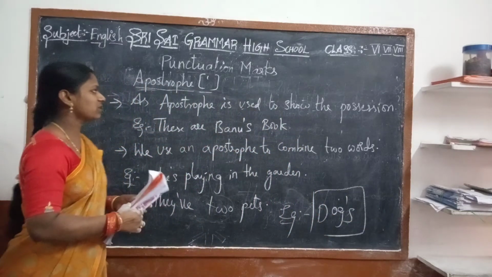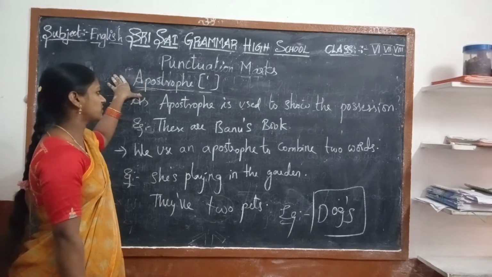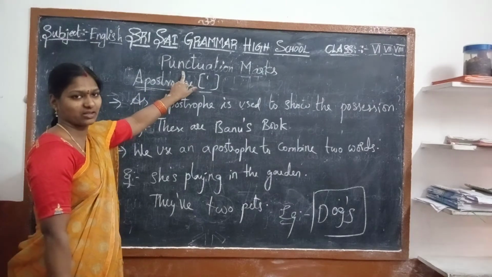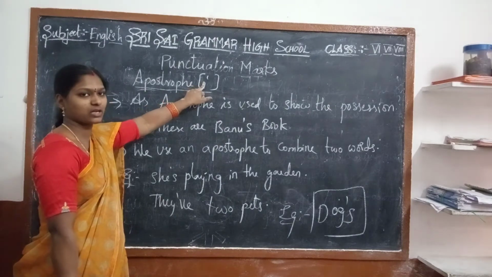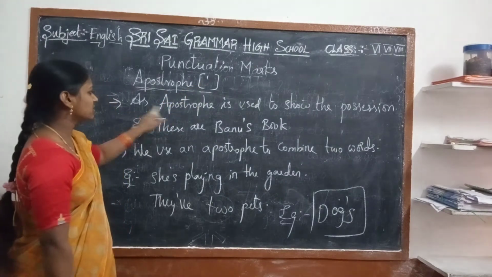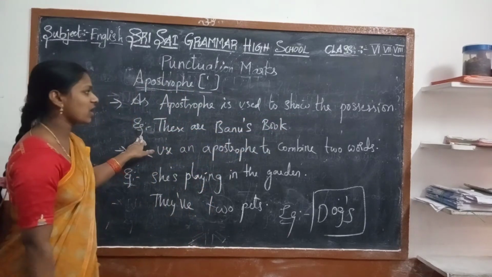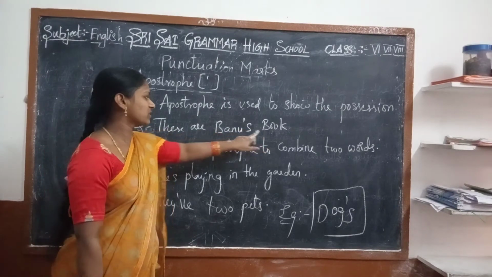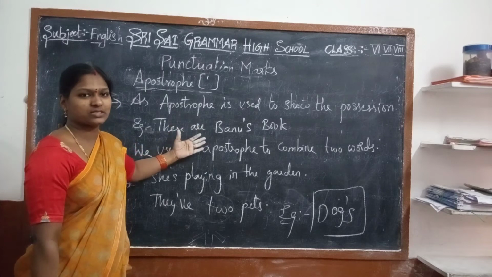See, now everyone look at the word apostrophe. This is also one type of punctuation mark, written with this symbol. The apostrophe is used to show possession. How? These are Banu's books. See, Banu's, Manu's, Ravi's.